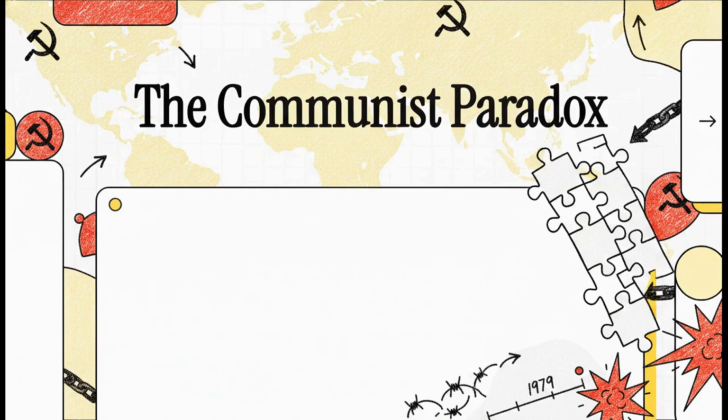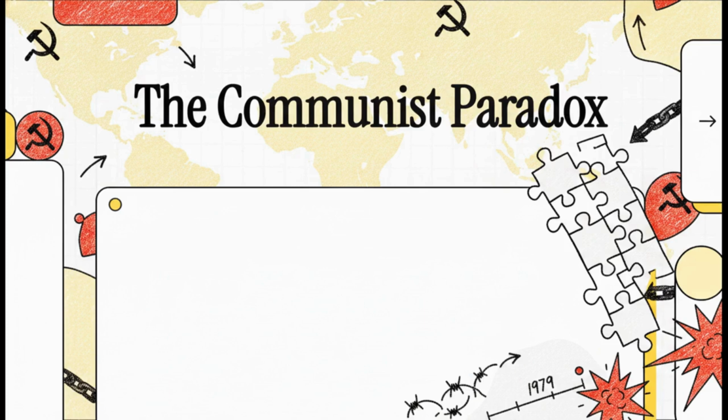Welcome to this explainer. If you look at a modern map of global spheres of influence, it's pretty easy to make assumptions based purely on political systems. Because China and Vietnam are both Asian nations governed by communist parties, you'd naturally expect them to be the closest of allies, right? Perfectly aligned in their worldview.